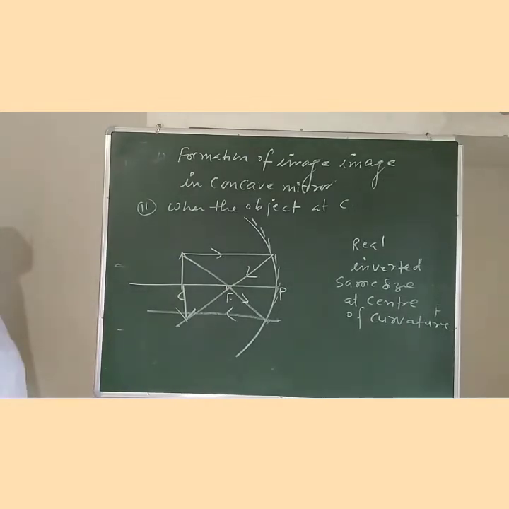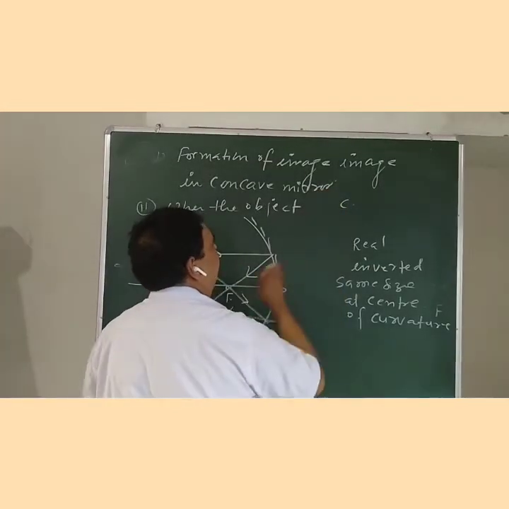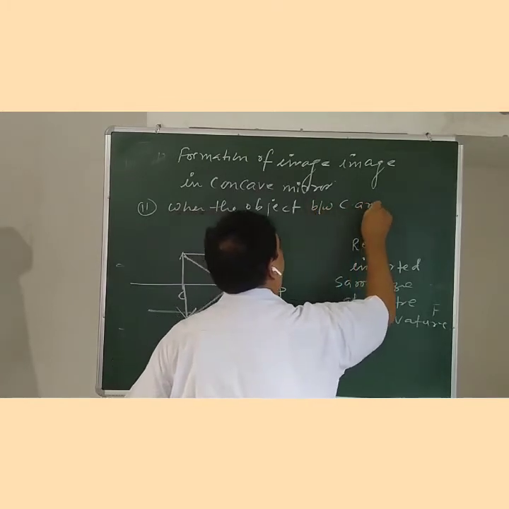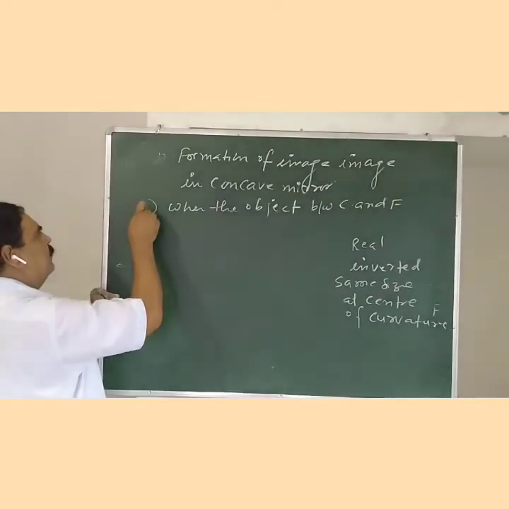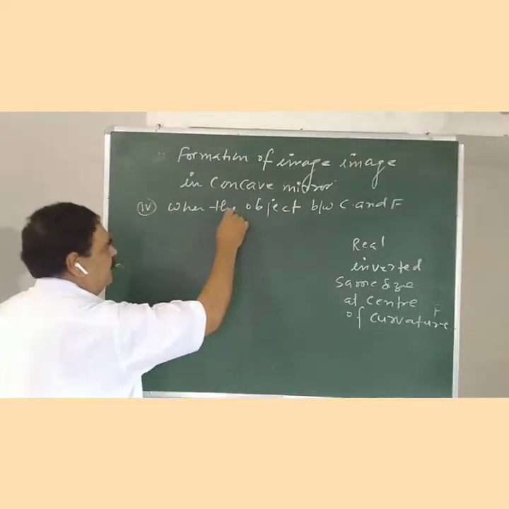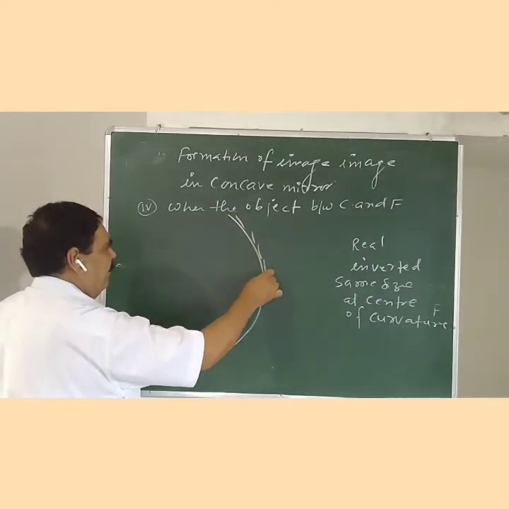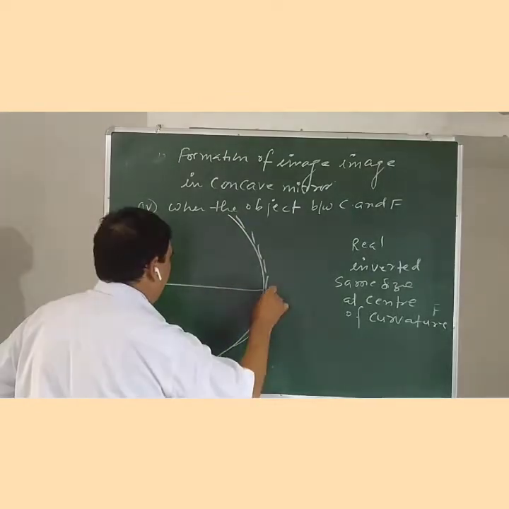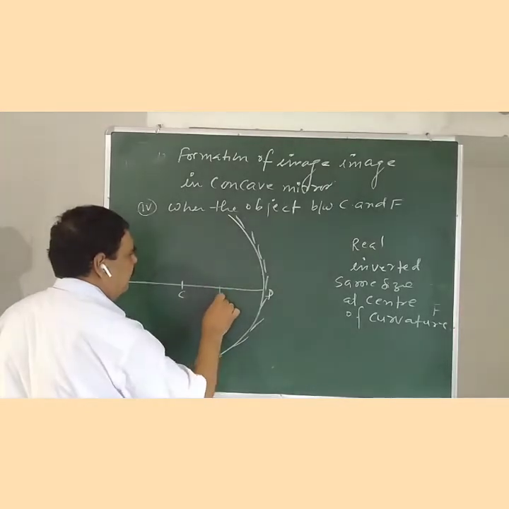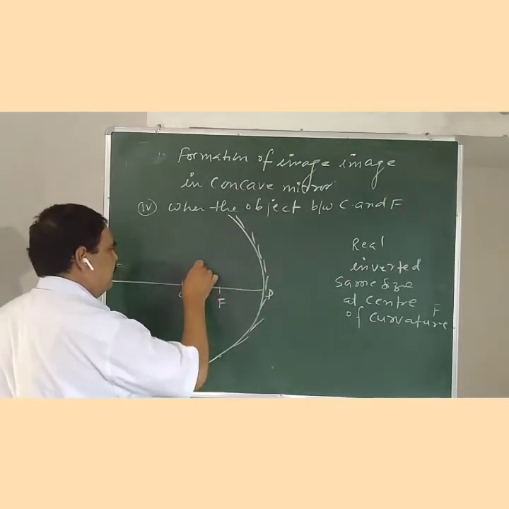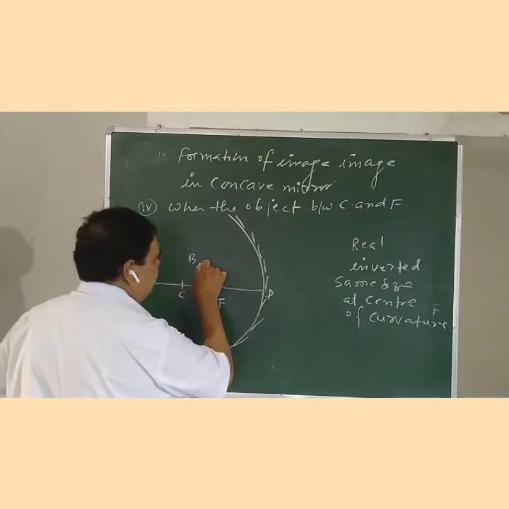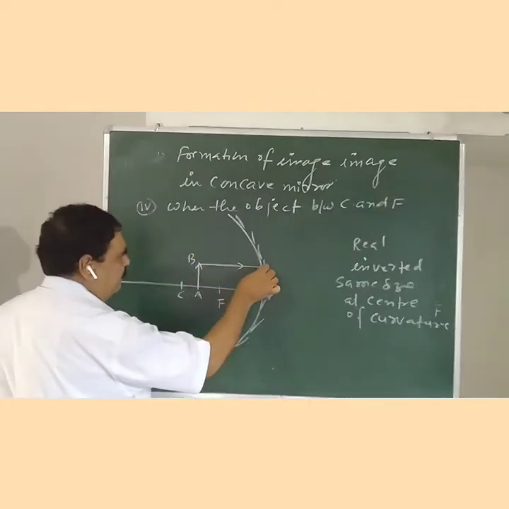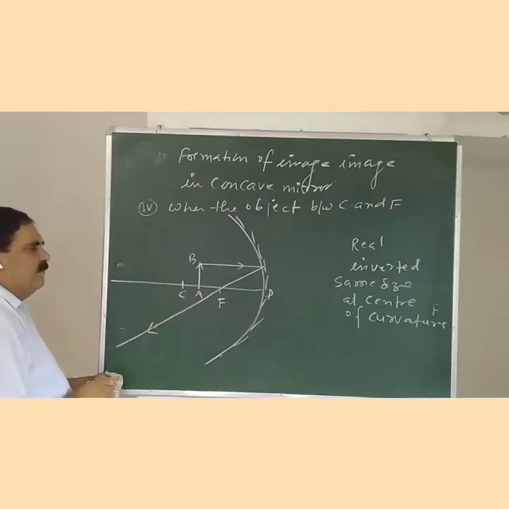Fourth formation of image, when the object is between C and F. This is the concave mirror, pole, center of curvature, focus, and the object AB is present between C and F. The light ray incident parallel to the principal axis must pass through the focus after reflection.